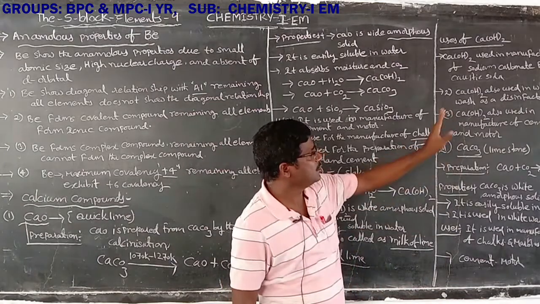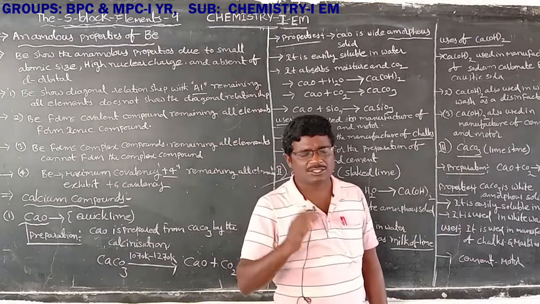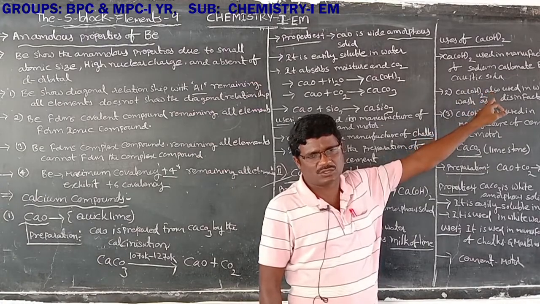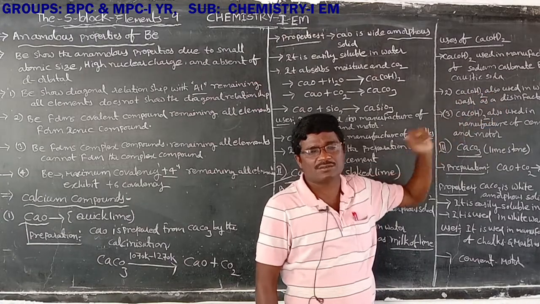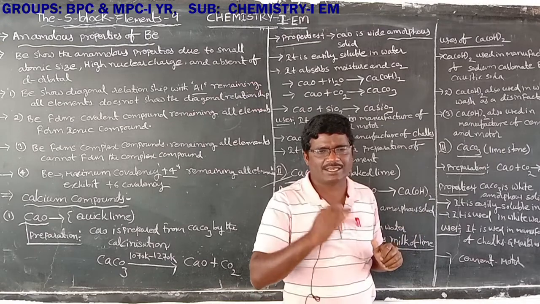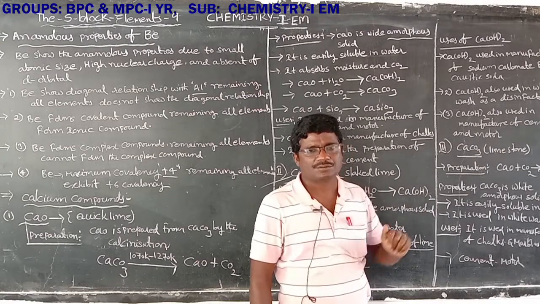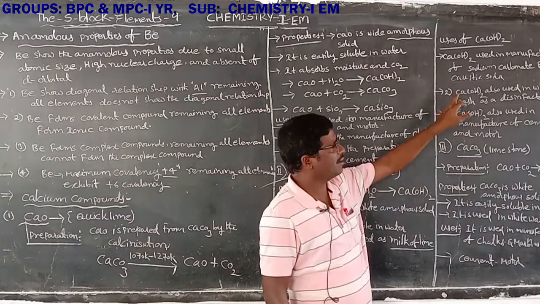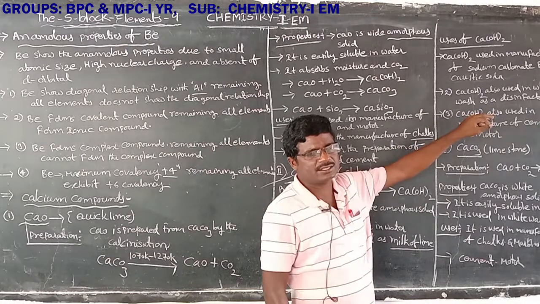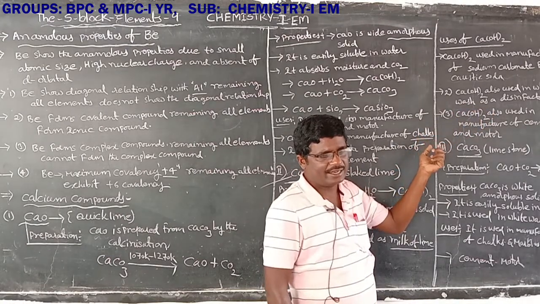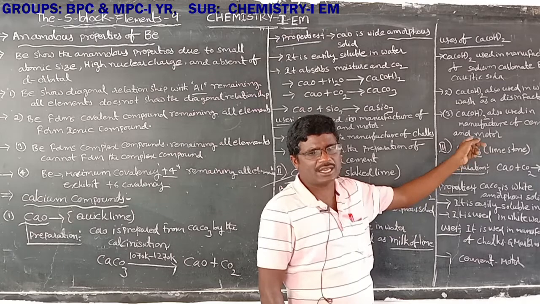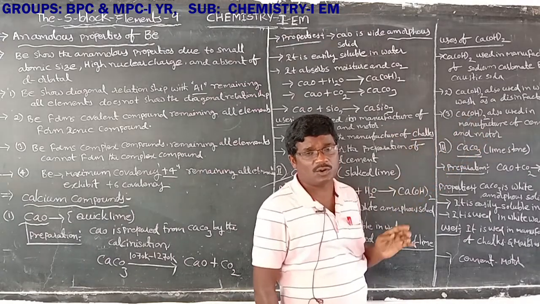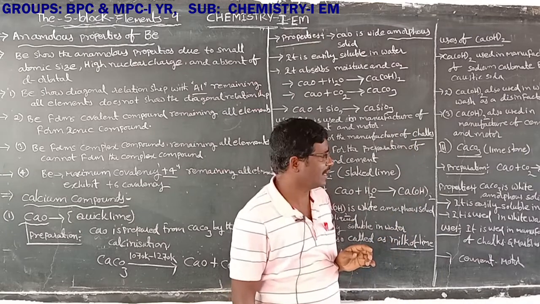That is the uses. Once again, calcium hydroxide is used for the manufacture of sodium carbonate and caustic soda. Next, calcium hydroxide is also used in whitewash as a disinfectant. Next, it is used for the manufacture of cement and mortar. That is the uses of calcium hydroxide.